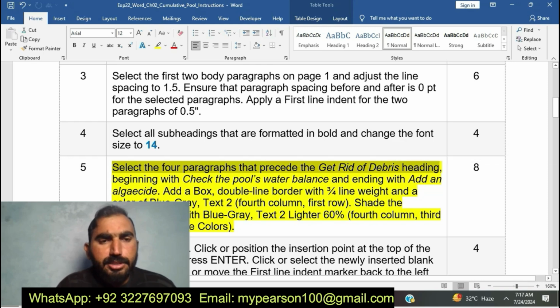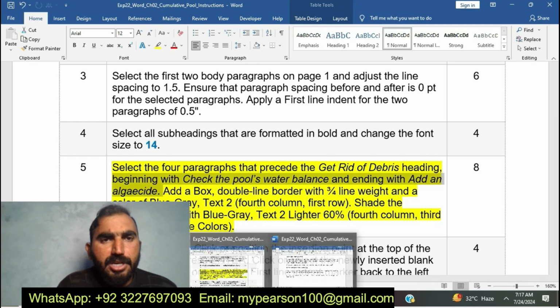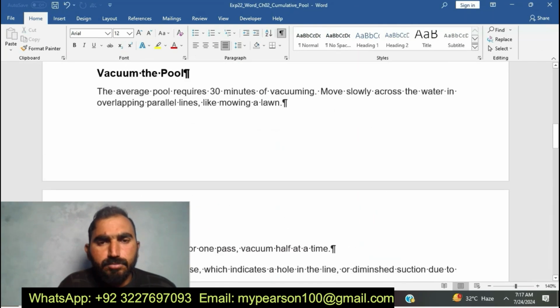Now I am going to select the 4 paragraphs that precede. You can see here I am going to do step number 5 of EXP22 Word Chapter 2.